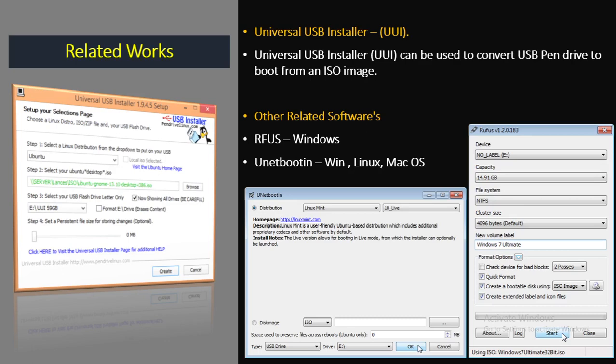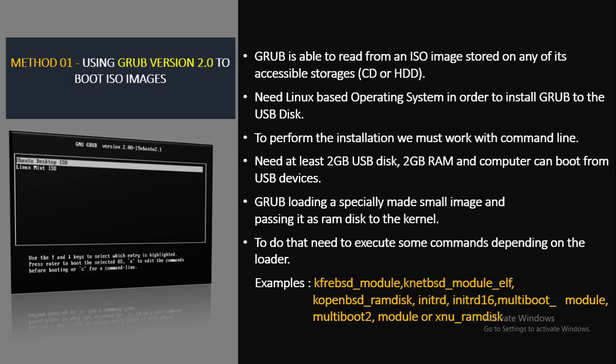Along with creating a bootable USB for different kinds of operating systems, we can also use it to flash BIOS, firmware and run low level utilities. Additionally, compared to other bootable software, this is the fastest in creating a bootable USB drive. Considering UNetbootin, it is also free USB bootable software. It has a collection of predefined distributions and system utilities. It is available for Windows, Mac OS and Linux, but with a separate file for each OS. The tool is specifically designed to create bootable live USB drives for Ubuntu, Fedora and other Linux distributions. Okay, that's all about related works. Now we will move to the proposed technologies.